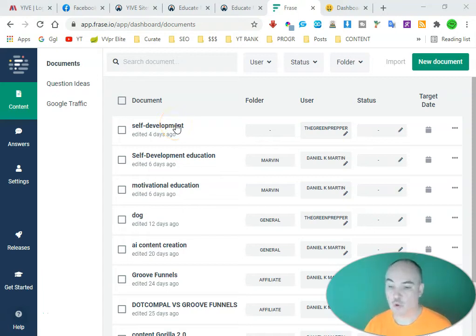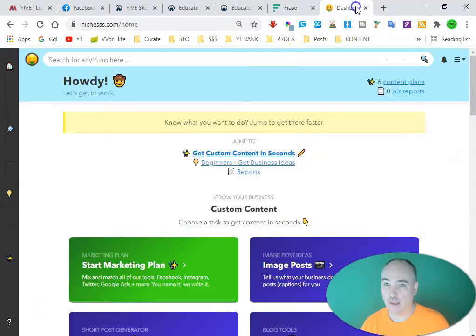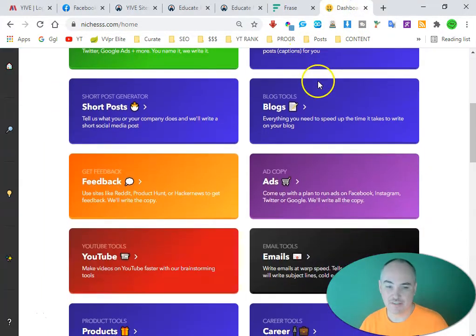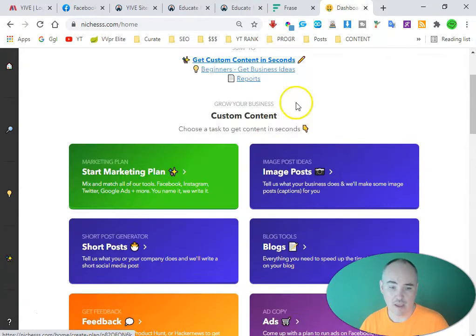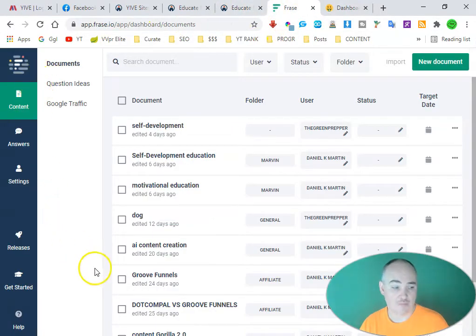Greetings. Today we are going to make a quick article with Frase.io, using niches and blog tools. We're going to be making blog intros. All right, so let's go ahead and jump in here. We want to go ahead and find our main keyword that we want to focus on.